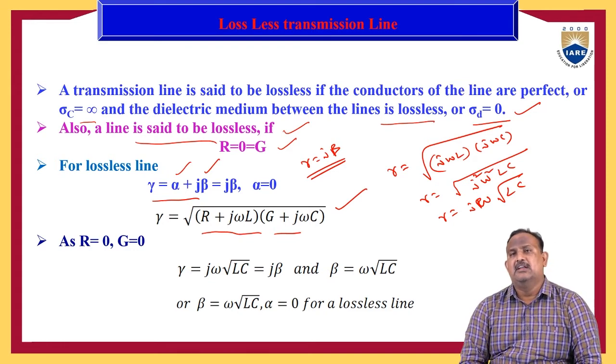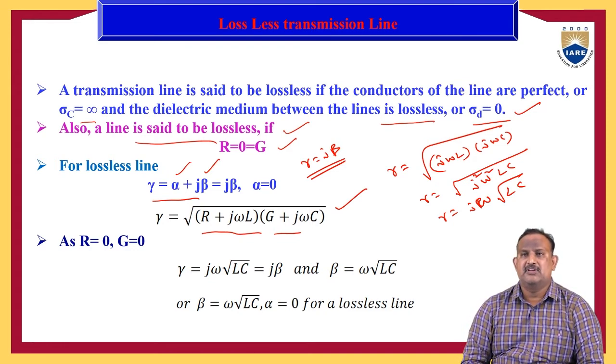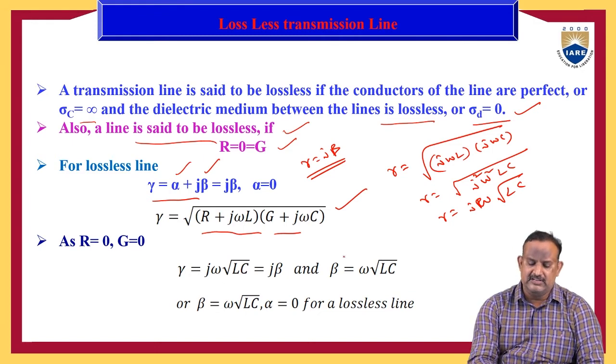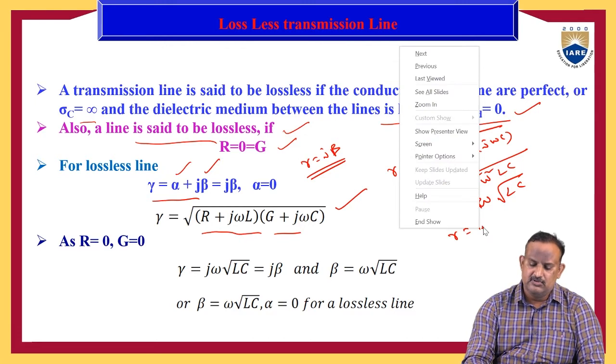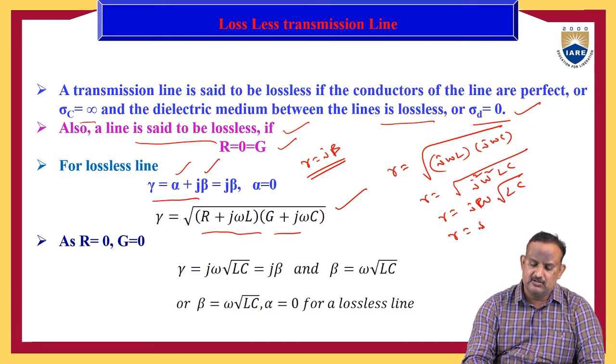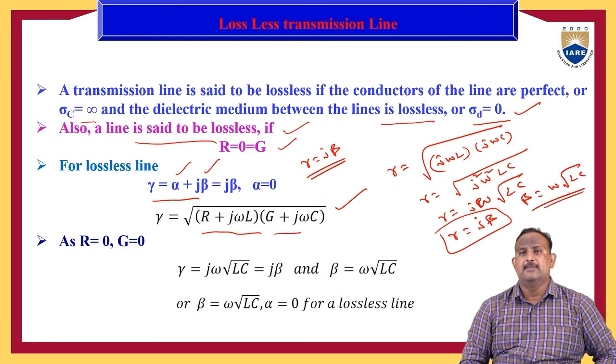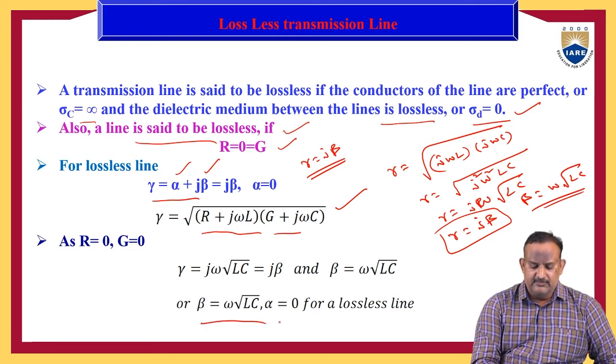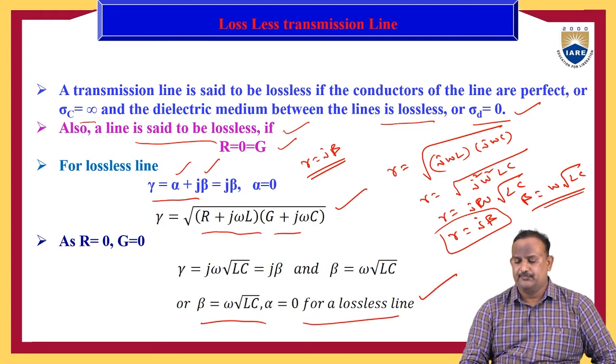But here we can define the phase constant beta. Beta is equal to omega into root LC. Therefore, the propagation constant gamma becomes j beta, where beta is equal to omega into root LC, and alpha equals 0 for a lossless transmission line.